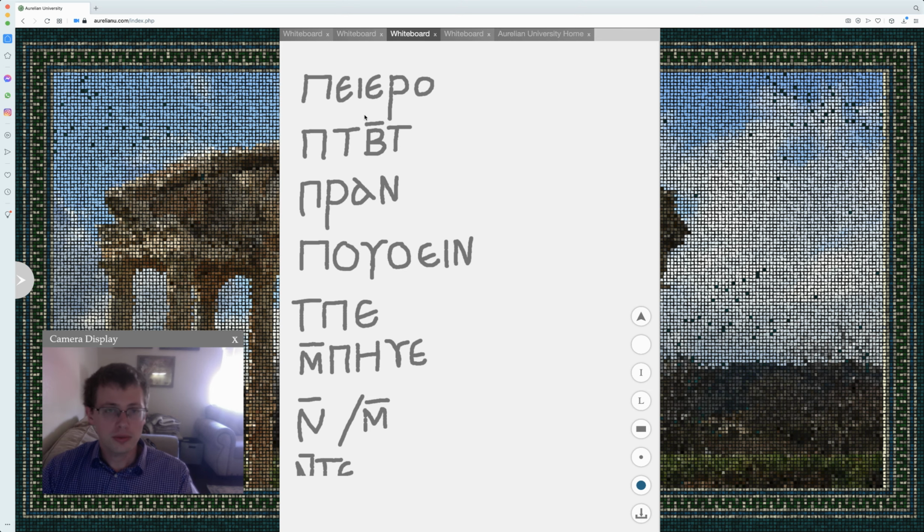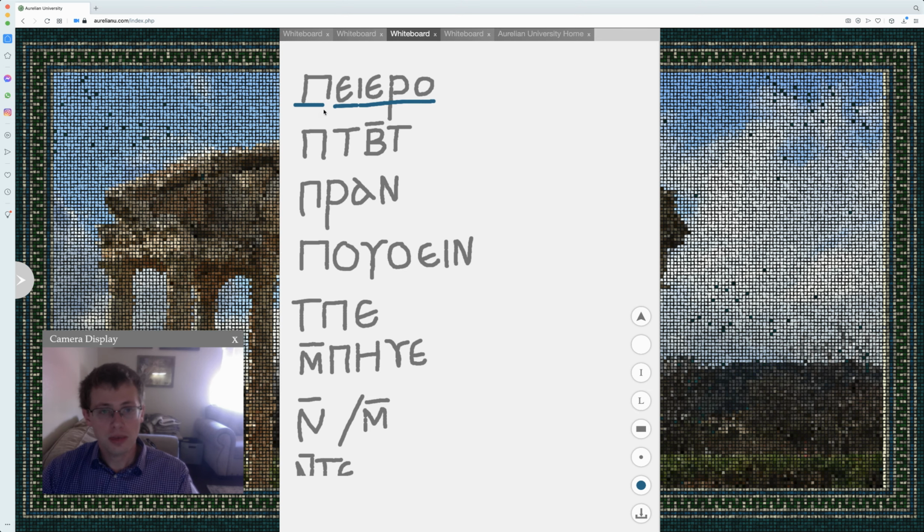Anyways, for this set of words, we've got river. Let me just double check that this whiteboard has the color set. Piera, and so it's masculine. Ptivot, fish.